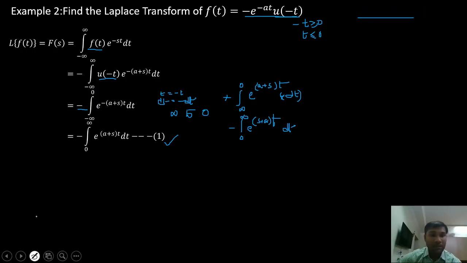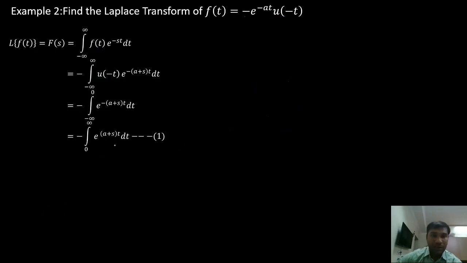From this equation 1, before finding the Laplace transform, let us first find the region of convergence. Then we'll continue from this integral to find the Laplace transform. When does this converge? If the term in the exponential is a negative term only, it will converge. That means (a plus s) into t must be a negative term.